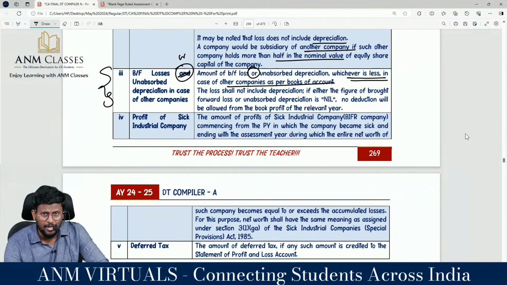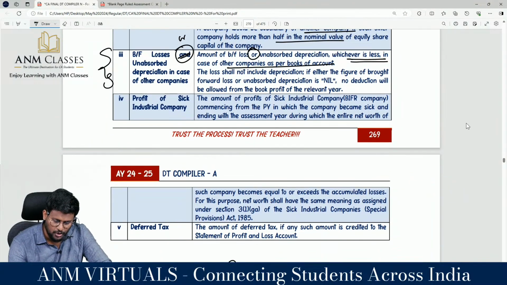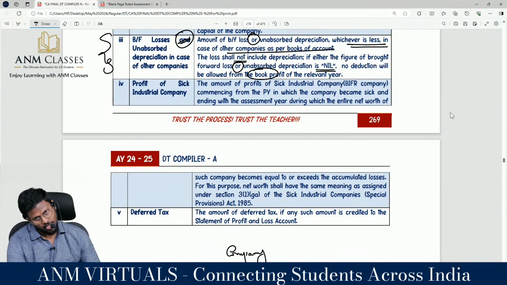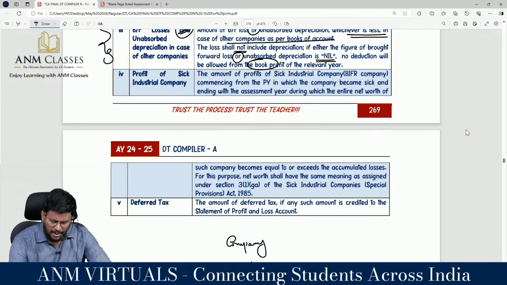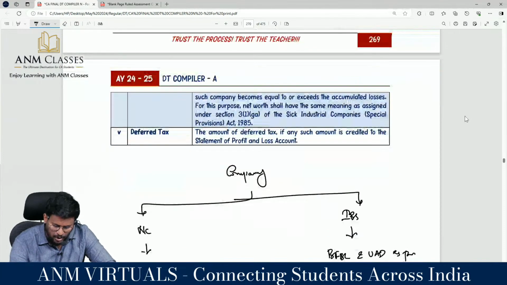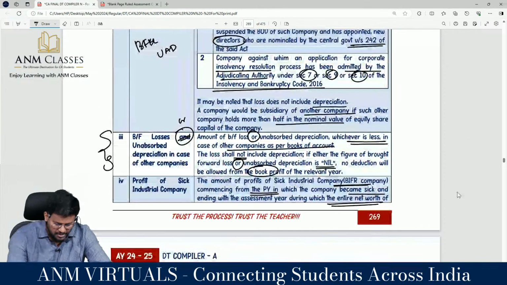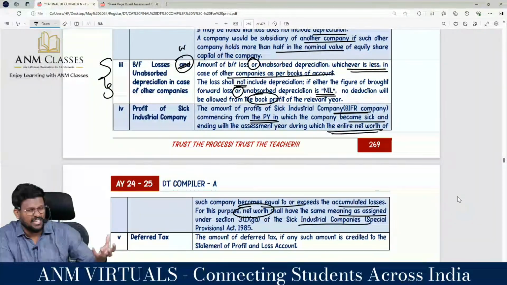So the amount of brought forward loss or unabsorbed depreciation, whichever is lower in case of other company as per the books of accounts. The loss shall not include depreciation. If either the figure of brought forward business loss or unabsorbed depreciation is nil, no deduction will be allowed from the book profit of the relevant year. Profit of sick industrial company: the amount of profit of a sick industrial company commencing from the previous year in which the company becomes sick and ending with the assessment year during which the entire net worth of such company becomes equal to or exceeds the accumulated loss. For this purpose, net worth shall have the same meaning as assigned in the Sick Industrial Companies Act. That means this also has to be reduced. Profit of the sick industrial company.